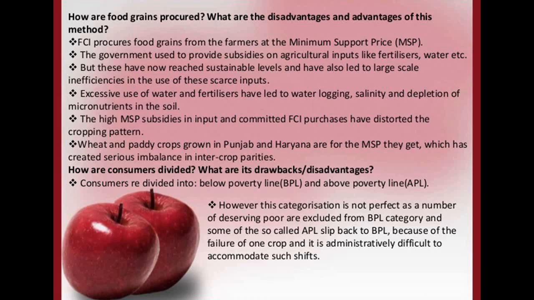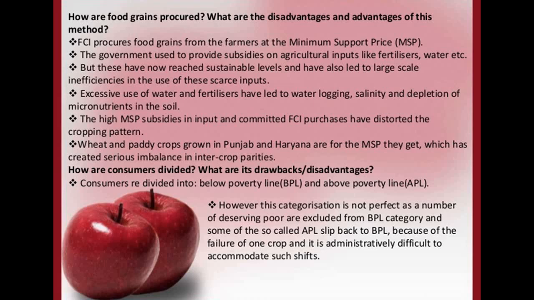Now, the excessive use of water and fertilizers has led to waterlogging. Because the farmers want more production, they are using a lot more fertilizers than is usually required, and it has led to waterlogging, salinity, and depletion of micronutrients in the soil.